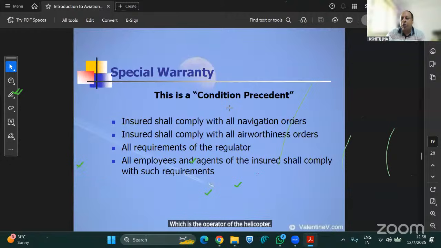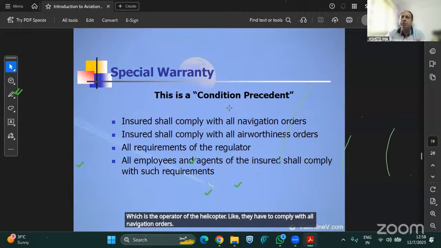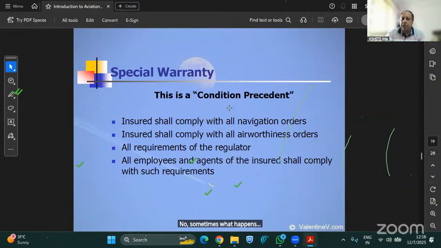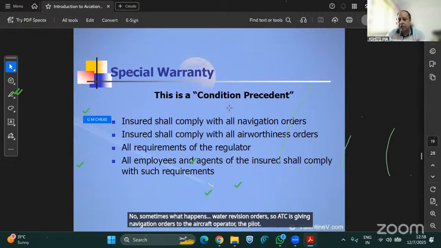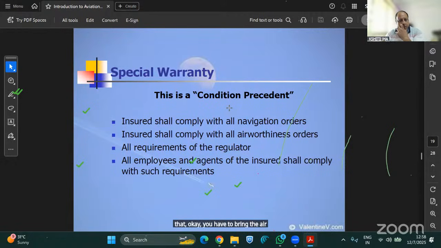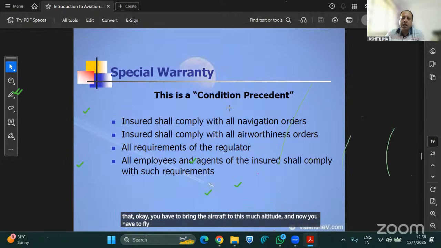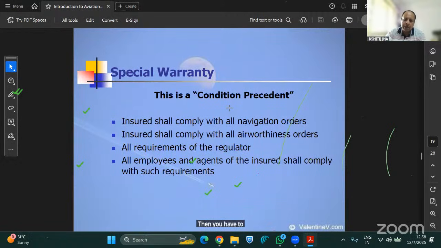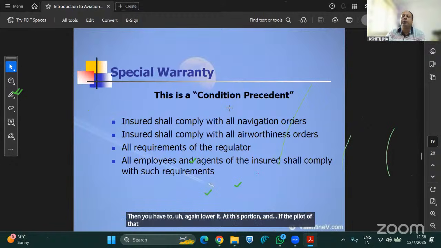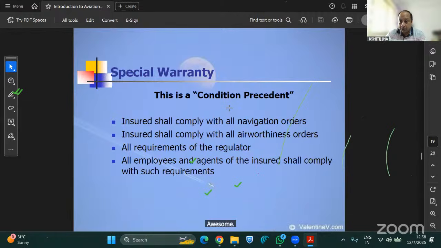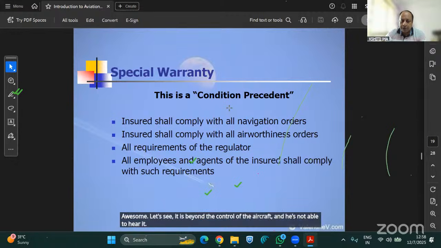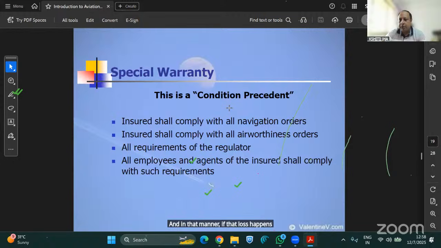They have to comply with all navigation orders. Now, what are navigation orders? ATC gives navigation orders to the aircraft operator, the pilot, that you have to bring the aircraft to this much altitude, and now you have to fly at a certain height, then you have to lower it again at this position. And if the pilot of that aircraft is not able to hear it, or it is beyond the control of the pilot, and in that manner, if a loss happens, then it is covered. Otherwise, it is not covered.